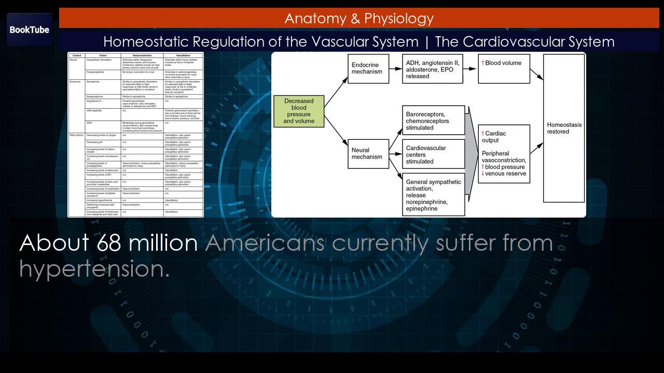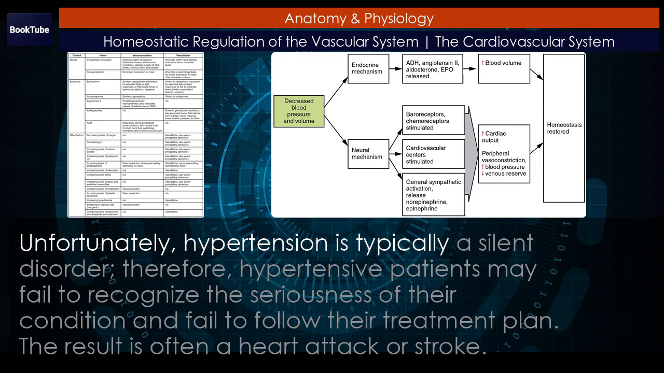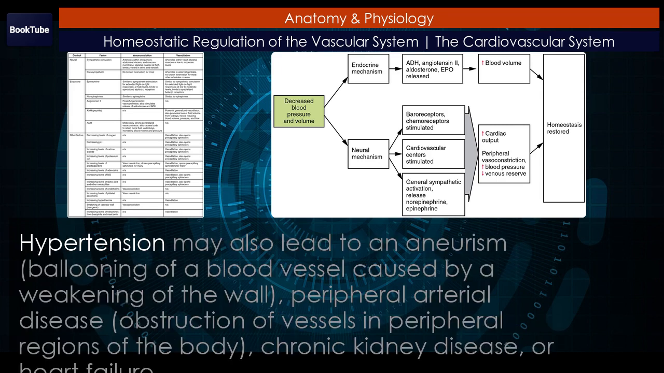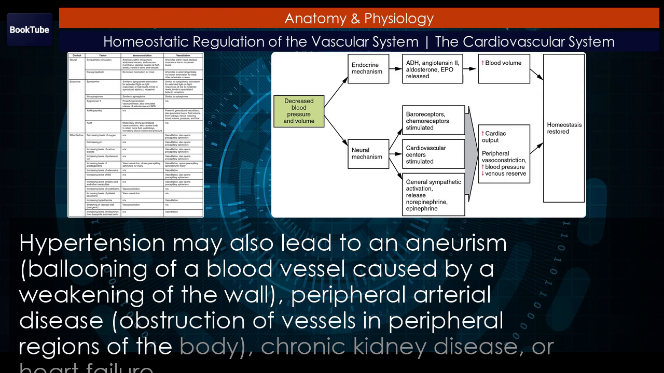About 68 million Americans currently suffer from hypertension. Unfortunately, hypertension is typically a silent disorder. Therefore, hypertensive patients may fail to recognize the seriousness of their condition and fail to follow their treatment plan. The result is often a heart attack or stroke. Hypertension may also lead to an aneurysm, ballooning of a blood vessel caused by a weakening of the wall. Peripheral arterial disease, obstruction of vessels in peripheral regions of the body, chronic kidney disease, or heart failure.